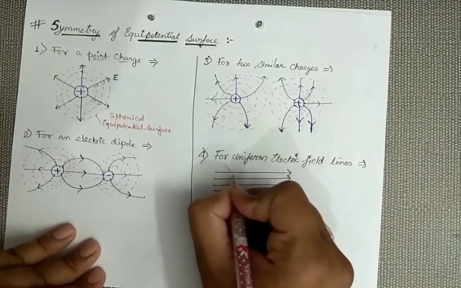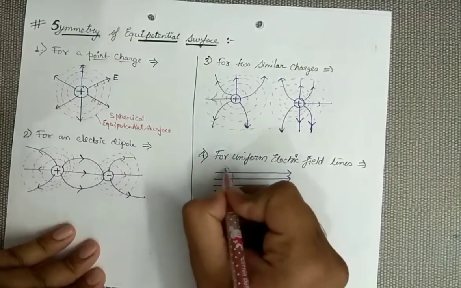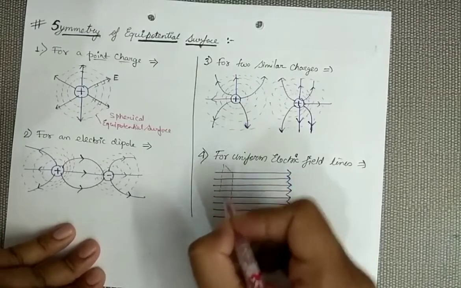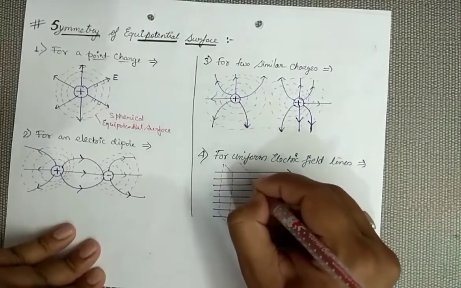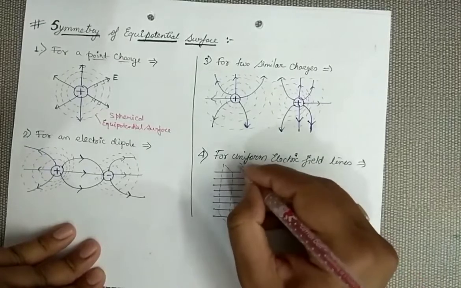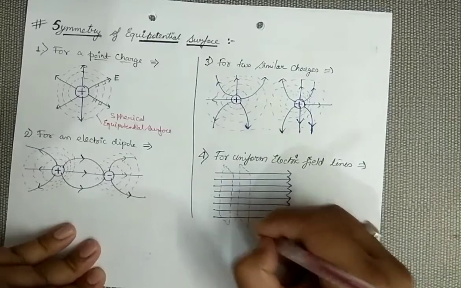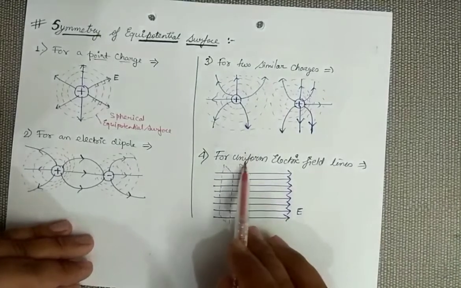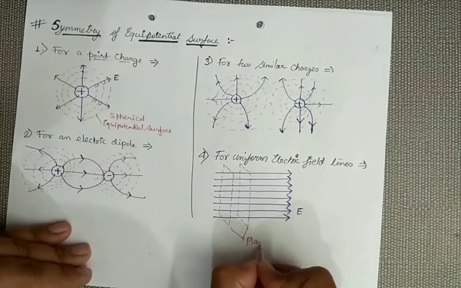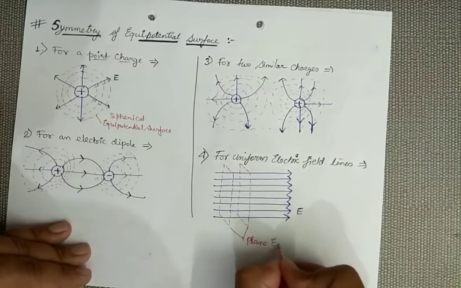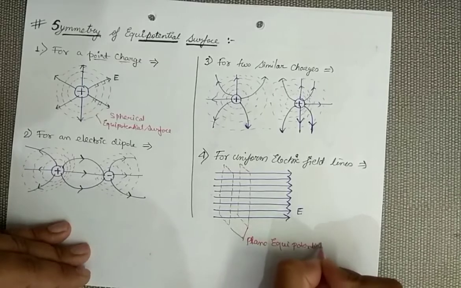So this dotted plane structure, these will be the equipotential surfaces. So we can say if electric field lines are uniform, then equipotential surfaces are plane. Just remember this point.